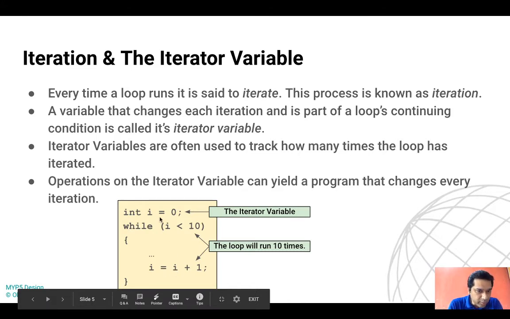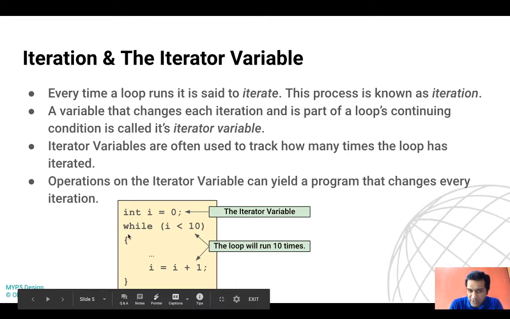We are taking the help of the iterator. What we are telling the iterator is, we have written I equal to I plus 1. Always, the value on the right side of the equal to is given to the left side. So it will start from the right side. The current value of I is 0. 0 plus 1, the new value of I becomes 1, and then the processor will not terminate immediately, though it sees the closing of the while.